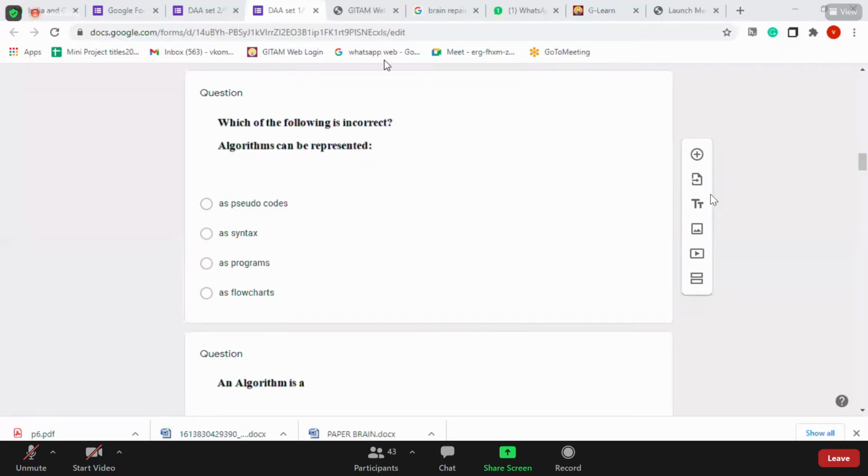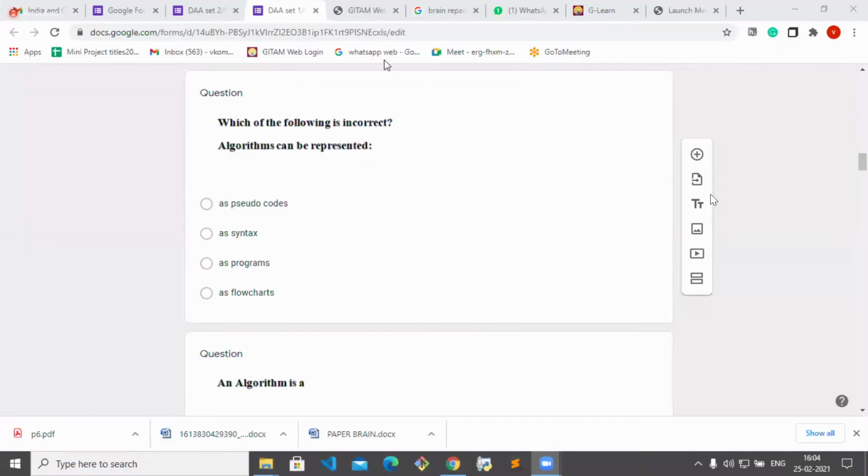Simple. Can anyone please respond? Yes, ma'am. Okay, then this is set 1. Which of the following is incorrect? Algorithms can be represented as... Option 2, ma'am. Syntax, right?